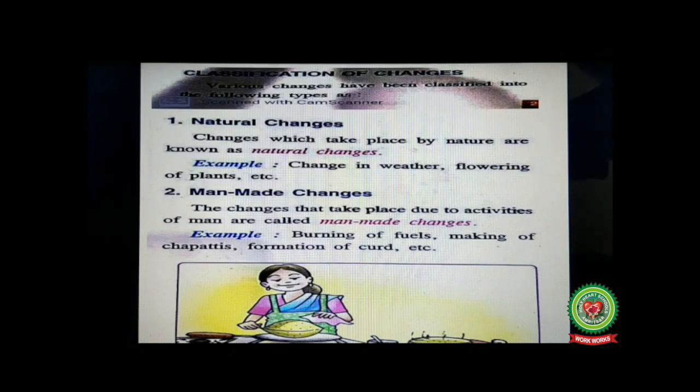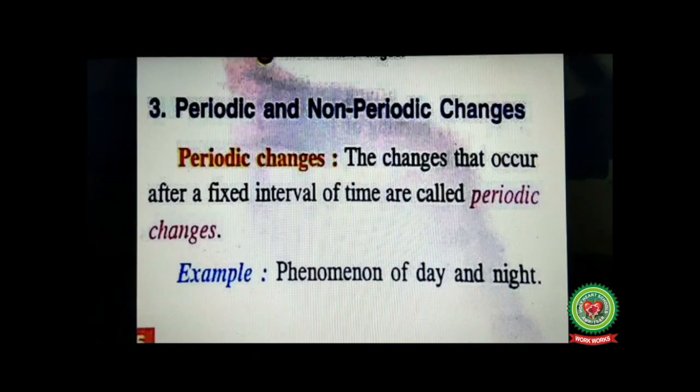Next is man-made changes. The changes that take place due to the activities of man are called man-made changes. Examples here are burning of fuels, making of chapatis, formation of curd, etc. Some more we have discussed are burning of matchstick, cutting of lemon, tearing of paper, cutting of trees, that were man-made changes.